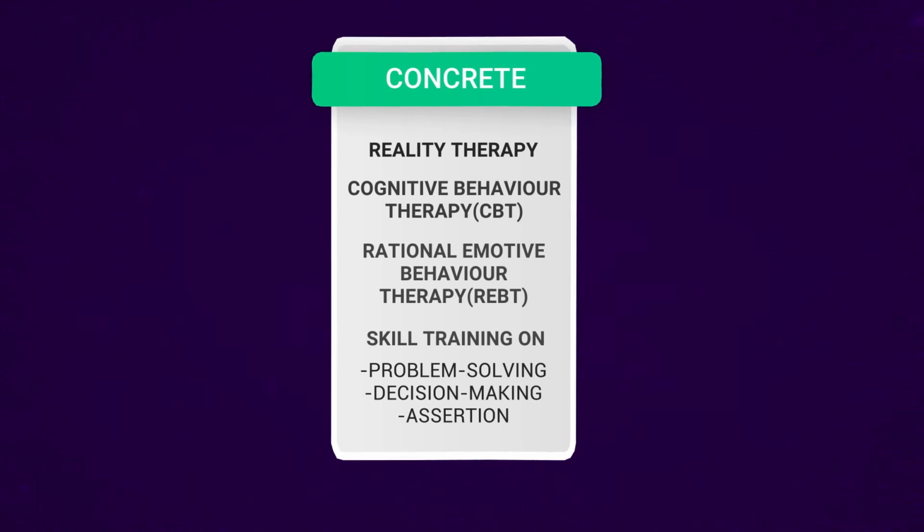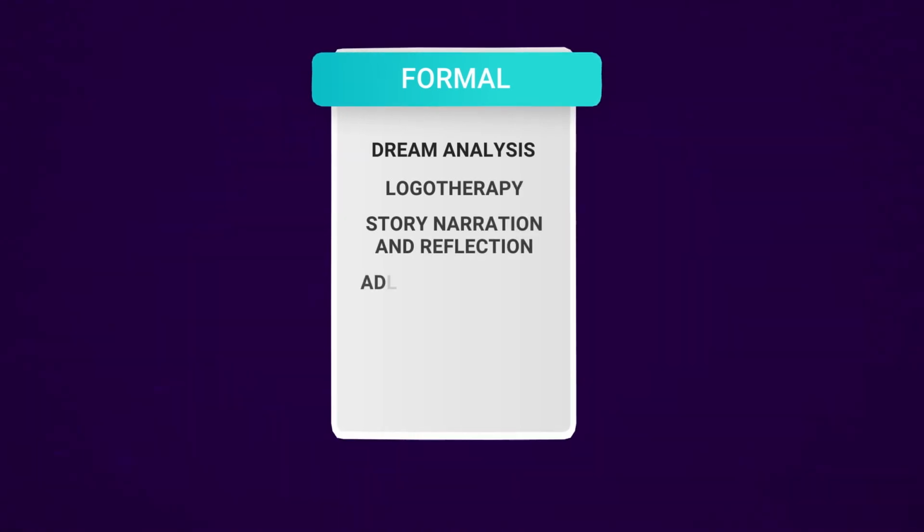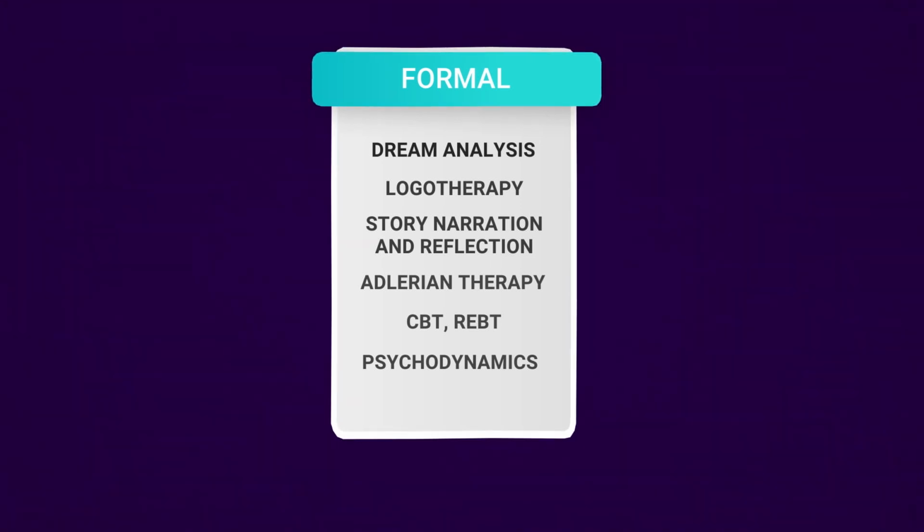If the client is stuck with the formal modality, then the interventions can be dream analysis, logotherapy, story narration and reflection, Adlerian therapy, CBT, REBT, psychodynamics, client-centered therapy, etc.